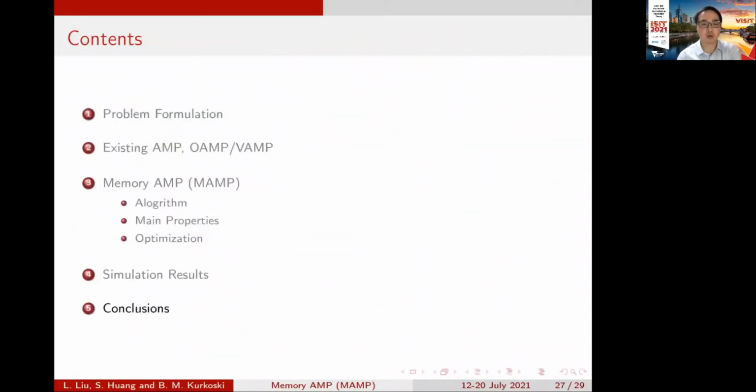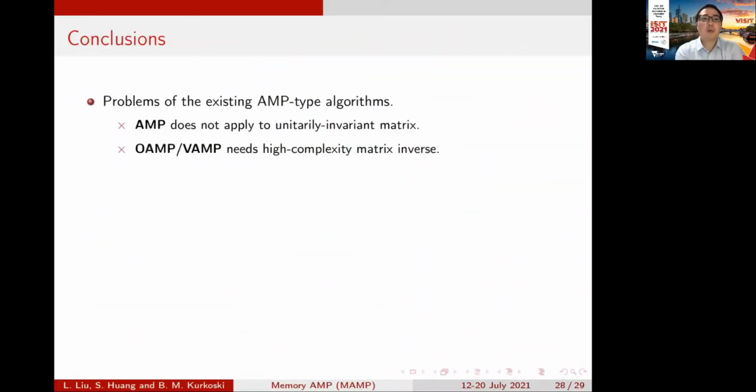Then we go to the conclusion. The problem of the existing AMP type algorithms is that AMP does not apply to unitary invariant matrices, even though it is low complexity. And OAMP and VAMP work for unitary invariant matrices. However, they need high complexity matrix inversion.